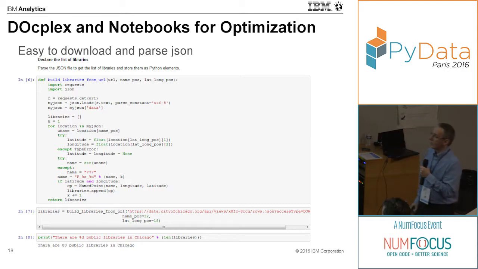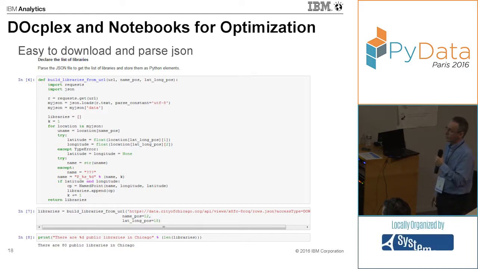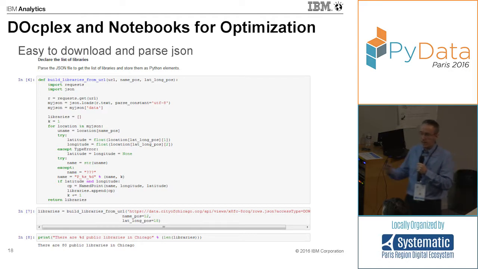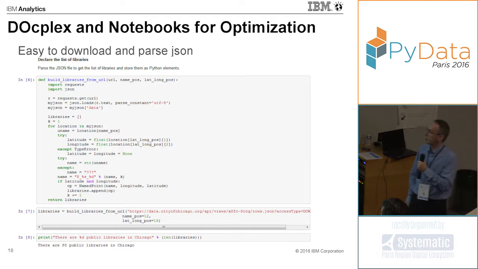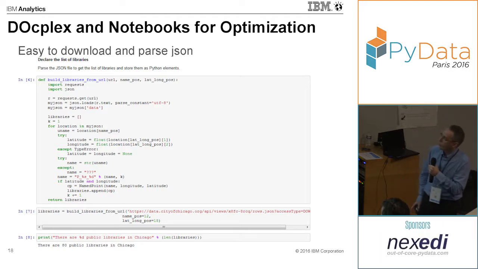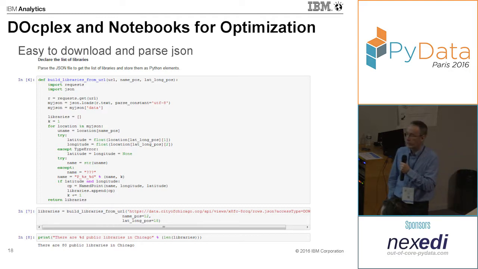In a typical workflow, for example in this case, we want to download the location of libraries from the internet. This data is provided by the city of Chicago. So it's just a simple piece of code that downloads the geographical location of libraries in Chicago, and it's used to populate a data structure, just to get access to the geographical locations.